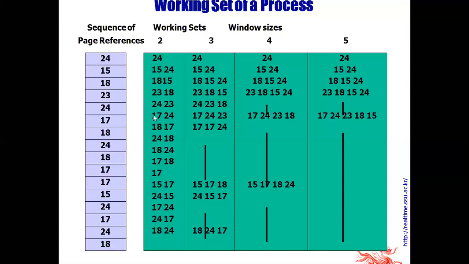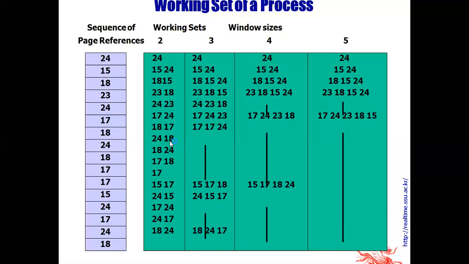Now page 17 is brought in and 23 is replaced by 17. Now we have 17 and 24. The next page is 18, which is kept in the location of 24. Now the pages are 18 and 17. The next page is 24, so 17 is replaced by 24. Now the pages available in memory are 24 and 18.